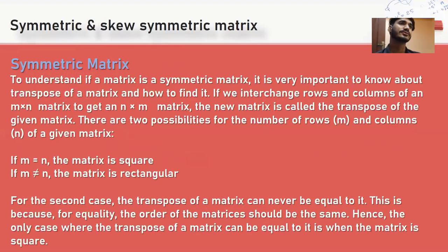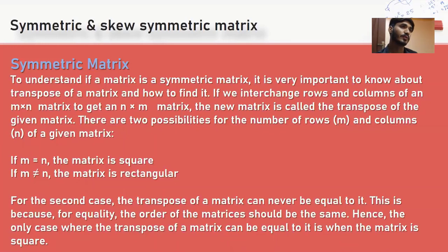Symmetric and skew symmetric matrix. Symmetric matrix. To understand if a matrix is a symmetric matrix, it is very important to know about the transpose of a matrix and how to find it. If we interchange rows and columns of an m into n matrix, we get an n into m matrix. The new matrix is called the transpose of the given matrix.